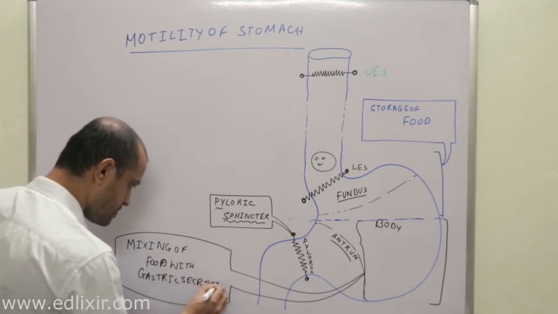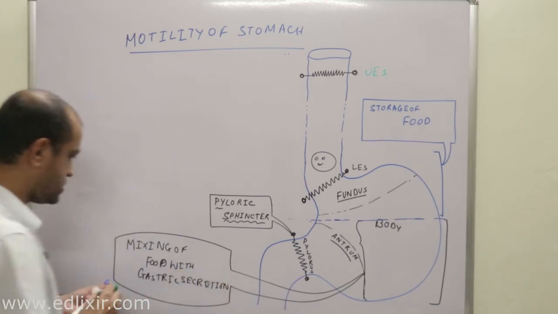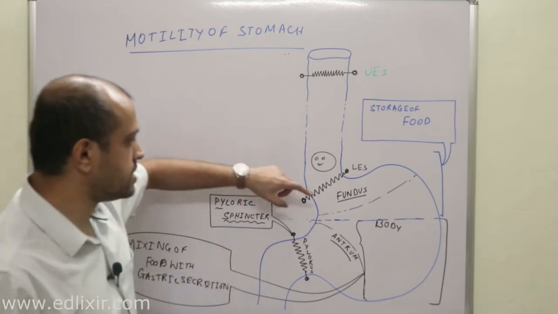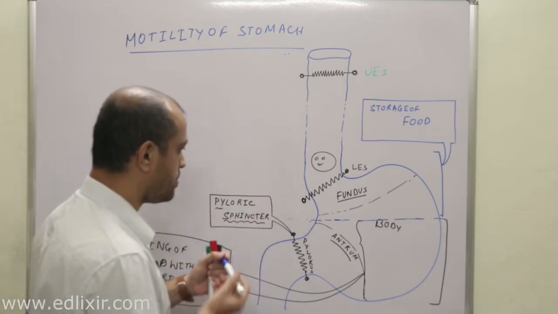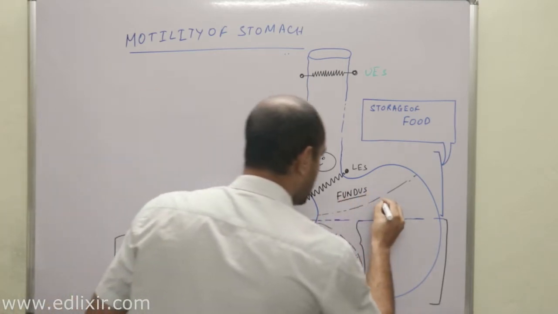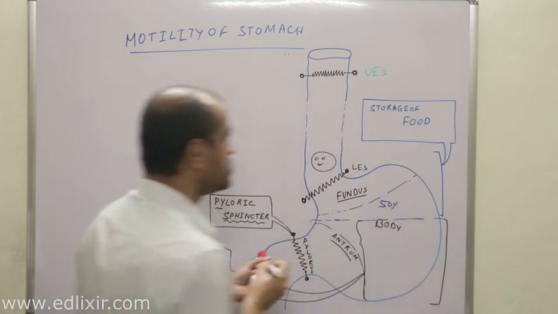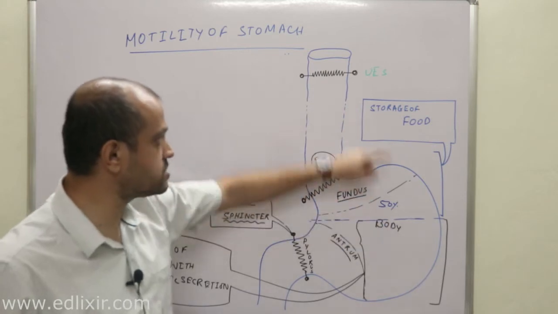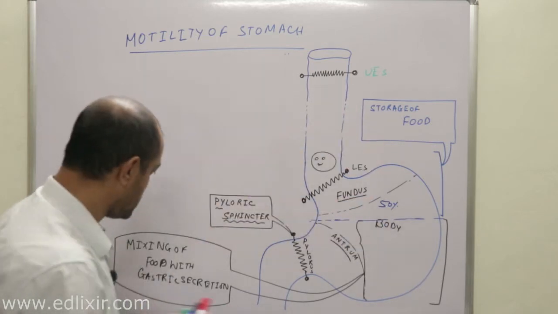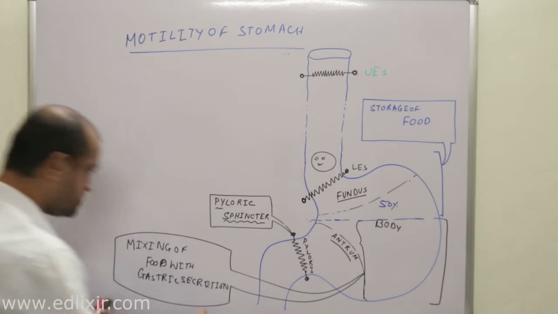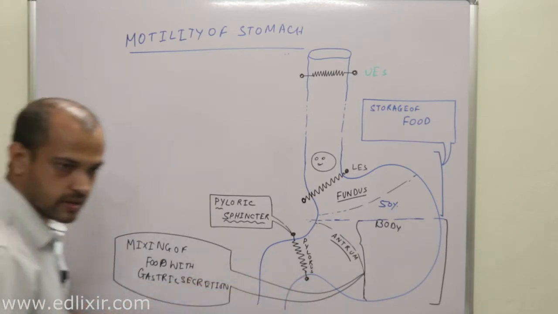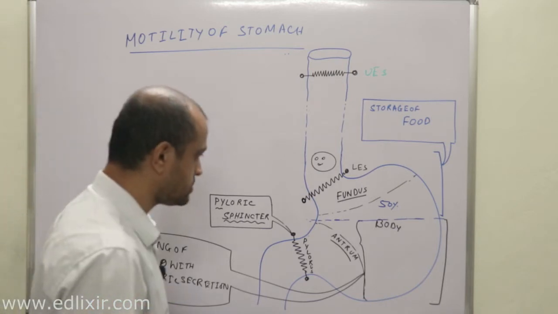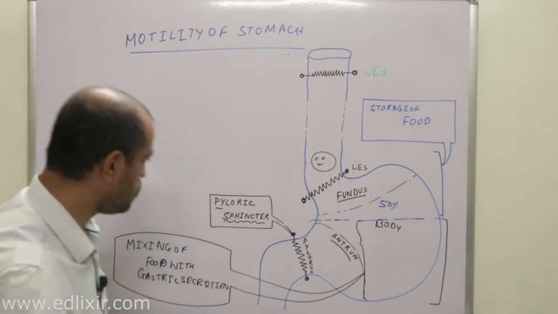Clear? So the upper 50% of the stomach helps in storage of food, but the lower 50% helps in mixing of the food.